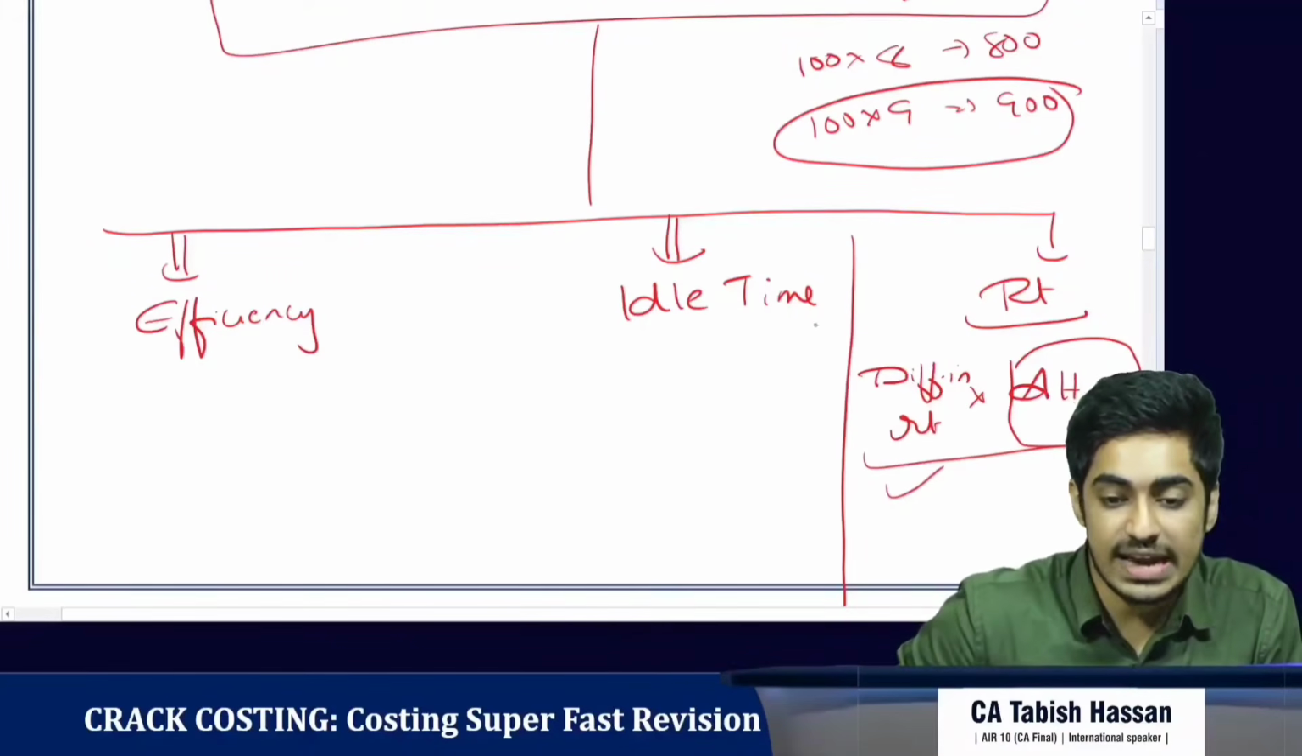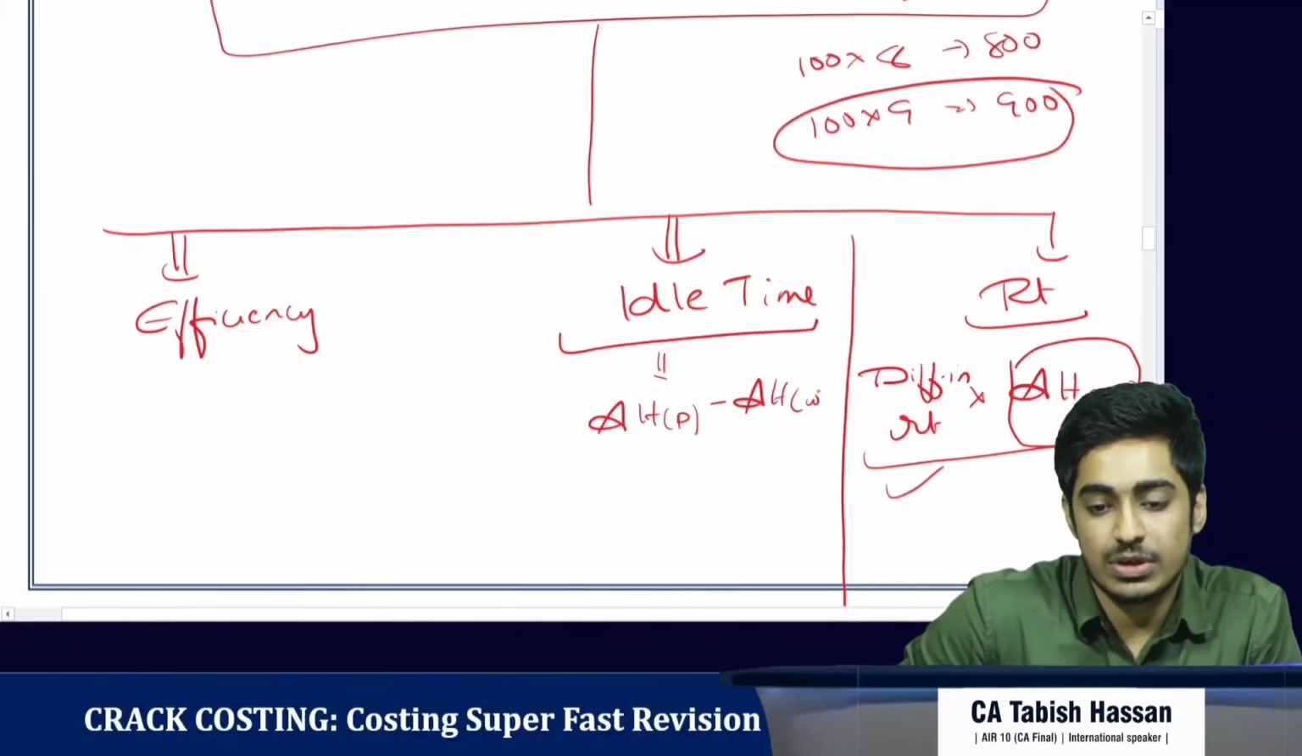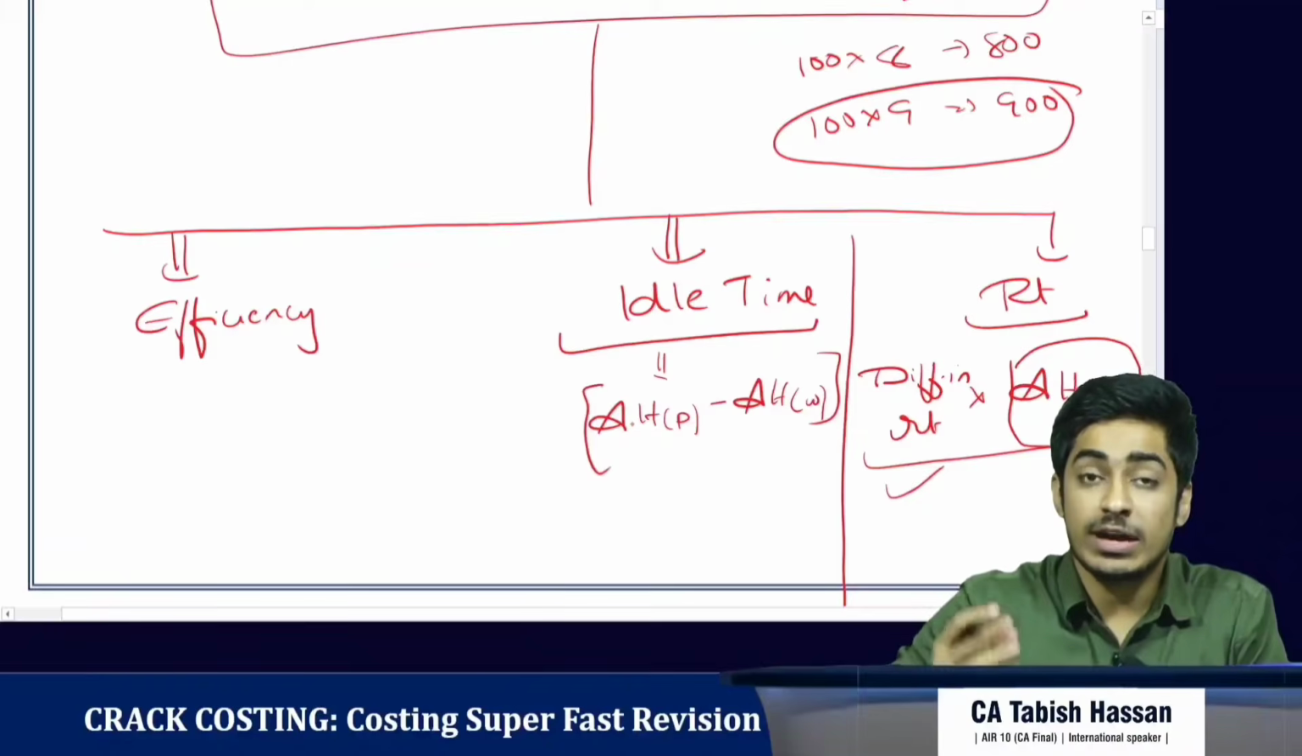So what is idle time? It is the difference between actual hours paid and actual hours worked. So we got the difference in hours. How do we convert it into monetary value?